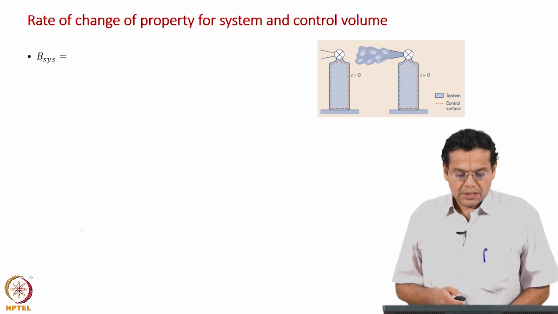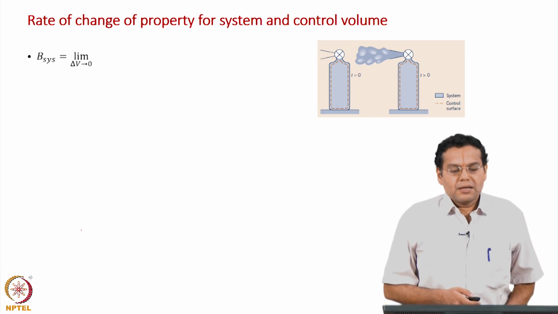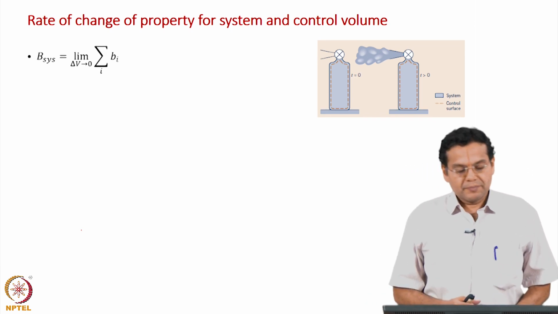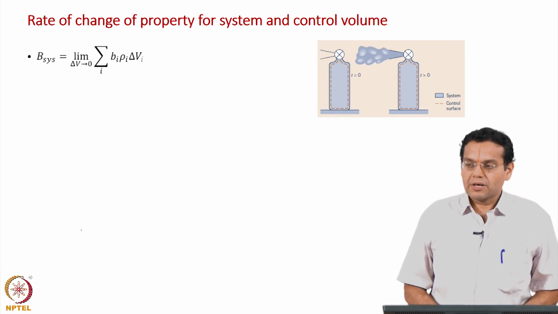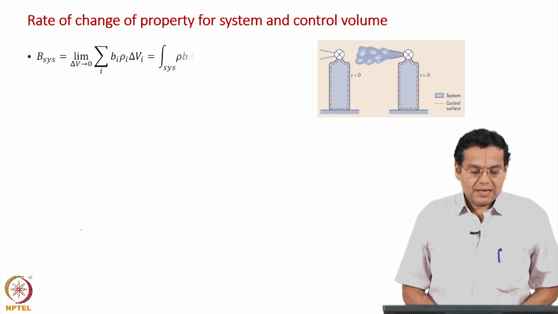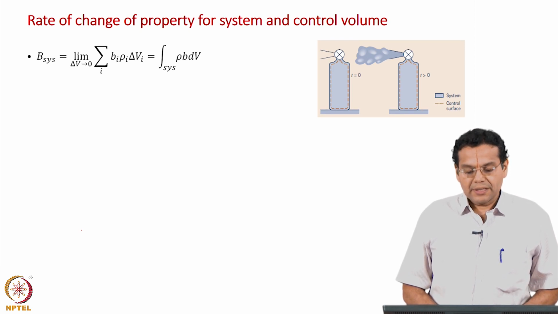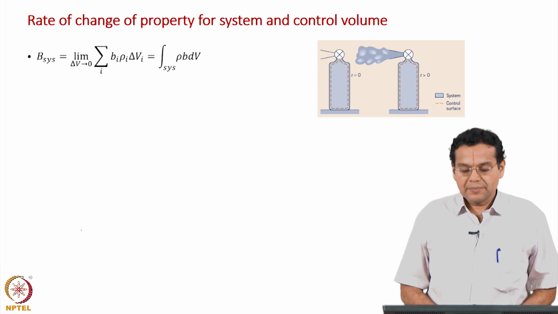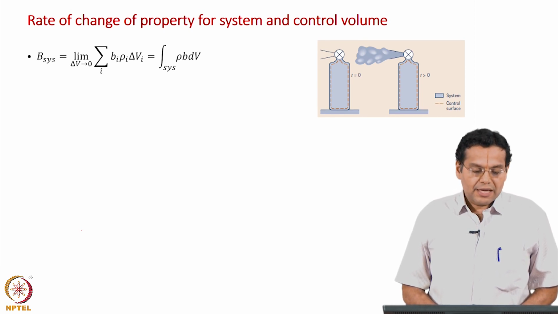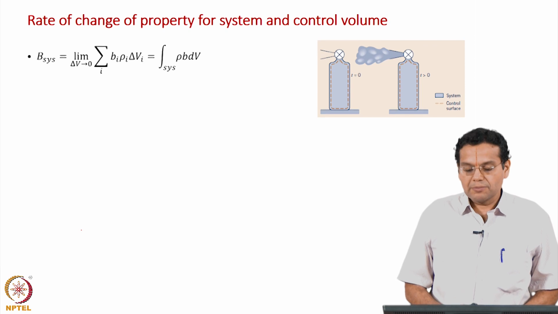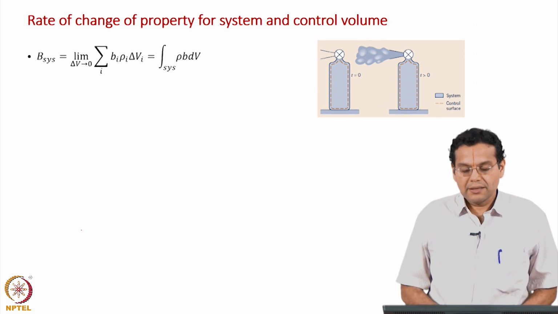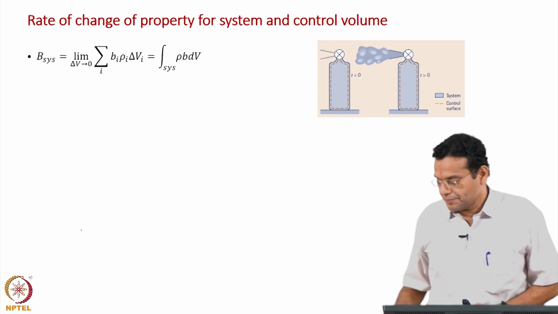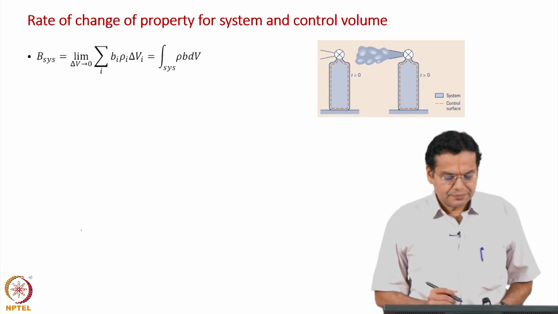Now, we introduced the property B for a system. Let us express that in terms of variables which you would usually measure. For example, we measure density, and so we will express this B system in terms of the intensive property and the density. Let us see how do we do that.